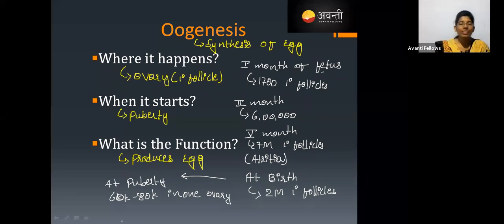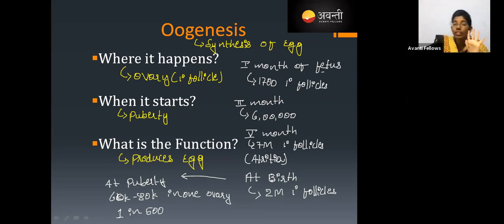Out of 60,000 to 80,000, we'll take 500. One primary follicle out of 500 is going to be functional. The remaining become non-functional or become accessory cells.